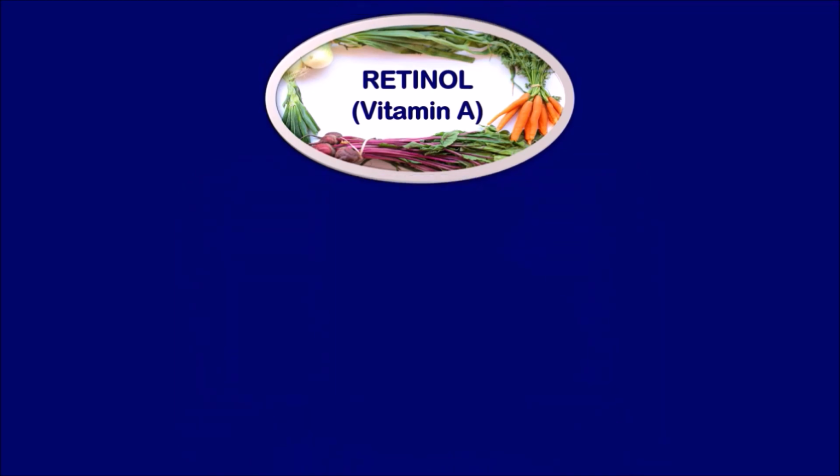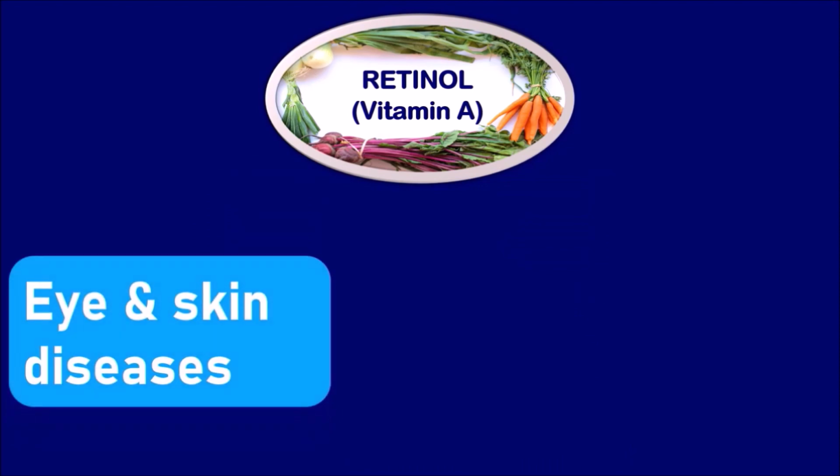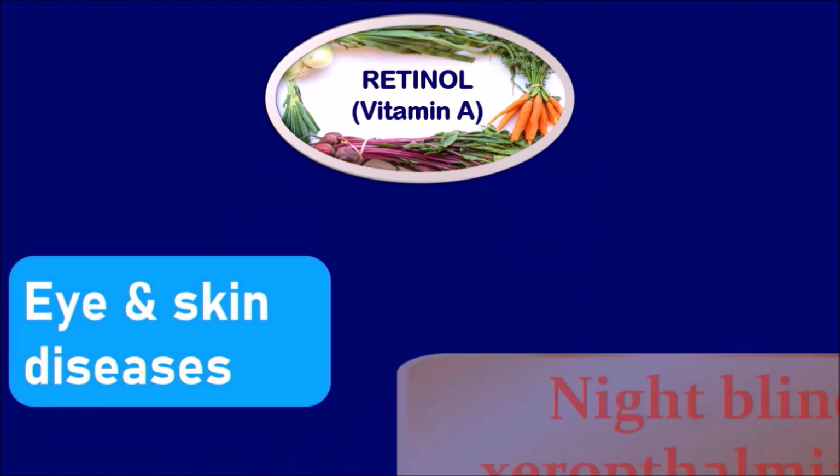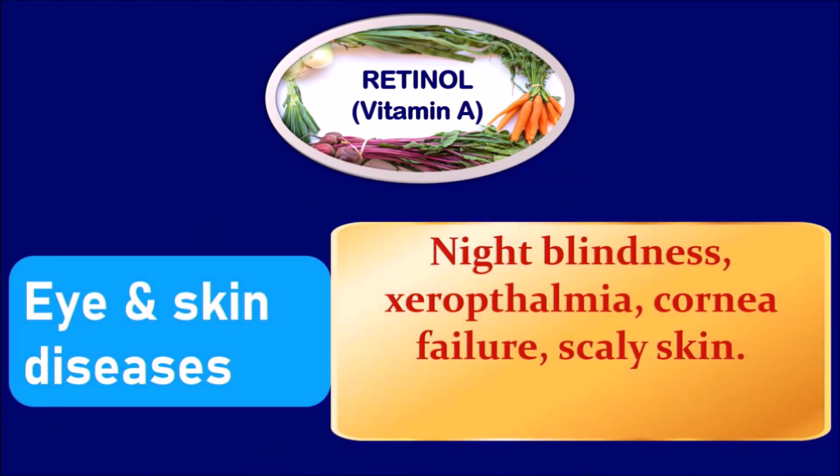The deficiency of retinol leads to eye and skin diseases like night blindness, xerophthalmia, cornea failure, scaly skin, and several other eye and skin diseases. Sometimes the deficiency of vitamin A leads to blindness. Hence, the government supplies the vitamin A syrup to the children below the age of 5 years at regular intervals.